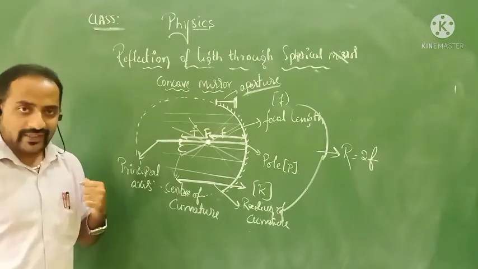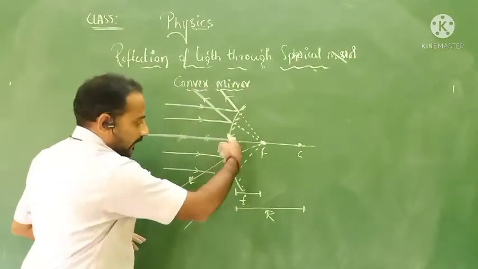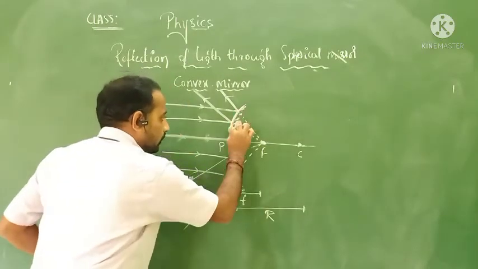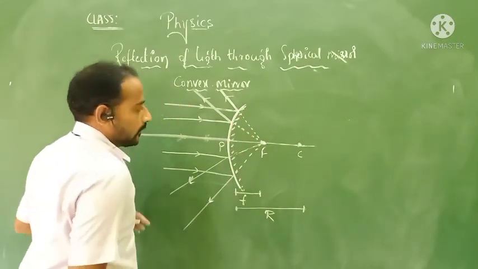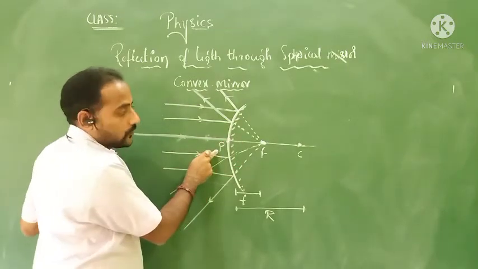Let's go with the convex mirror. Now observe the convex mirror. I have taken a convex mirror here, and this point we call the pole as usual.